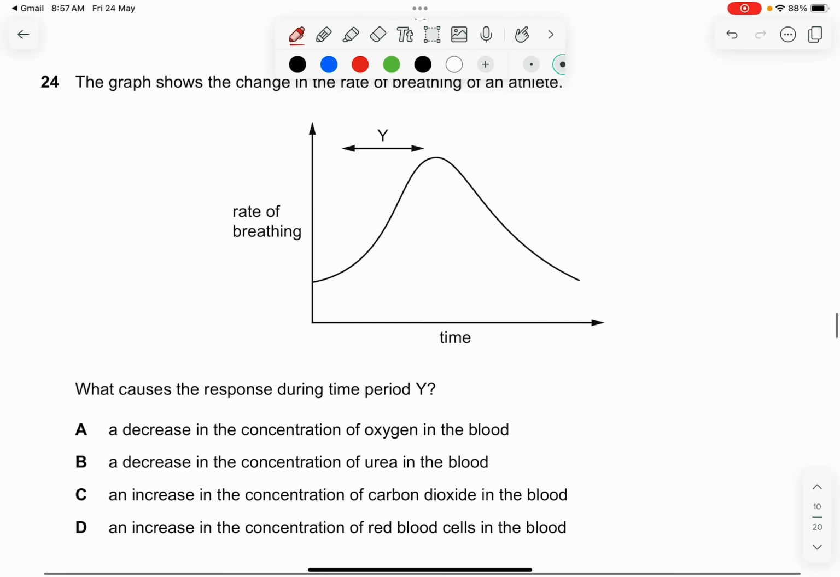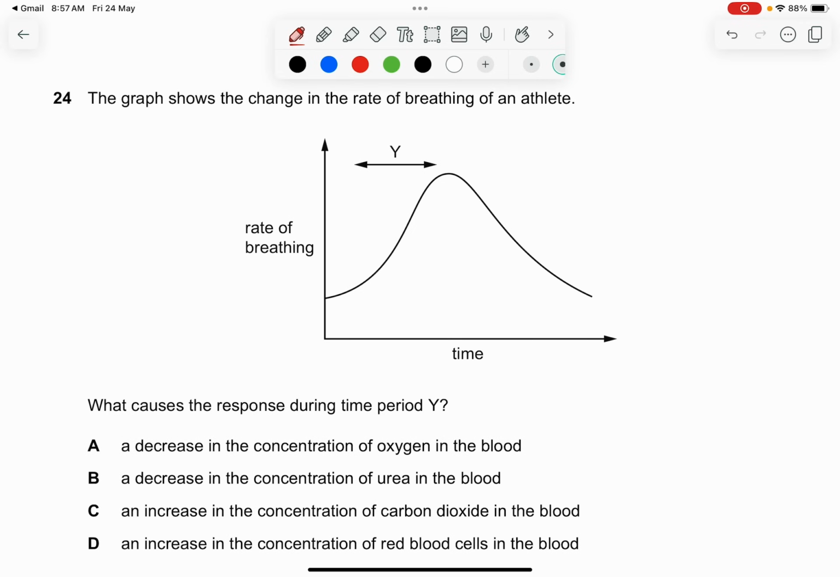Question 24. The graph shows the change in the rate of breathing of an athlete. What causes the response during time period Y? You can see that the increase in the rate of breathing means that this person is undergoing massive, vigorous exercise at that time. So what can be the response at time Y? A decrease in the concentration of oxygen in the blood. No, not necessarily. There's still oxygen needed. Otherwise, how are you supposed to breathe?